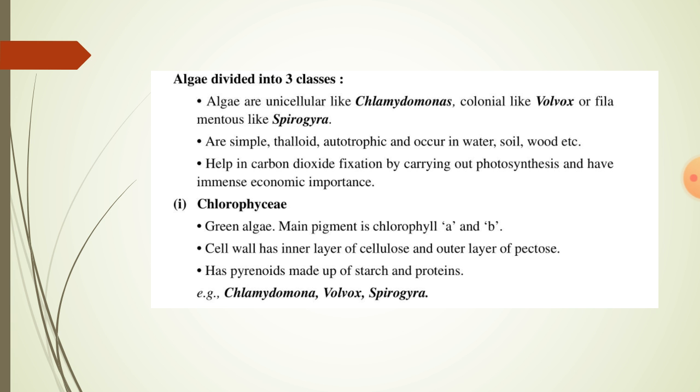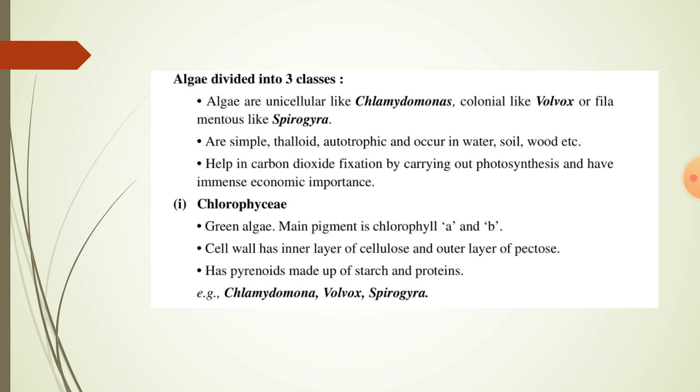Algae is divided into three classes. Algae are unicellular like Chlamydomonas, colonial like Volvox, or filamentous like Spirogyra. These are simple, thalloid, autotrophic and occur in water, soil, wood, etc. These help in carbon dioxide fixation by carrying out photosynthesis and have immense economic importance.